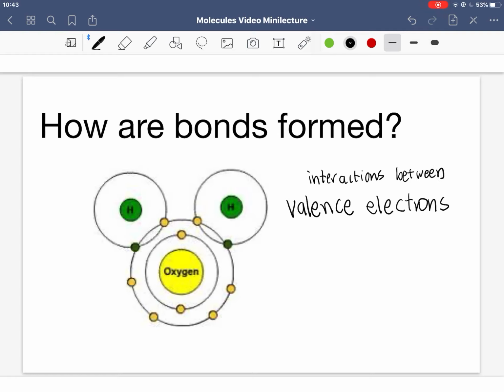We'll learn more about different types of interactions, but it's important to note the bonds are formed by valence electrons. So we see here the valence electron from hydrogen interacting with valence electrons from oxygen. And so when we say a bond forms, it's actually made of valence electrons.